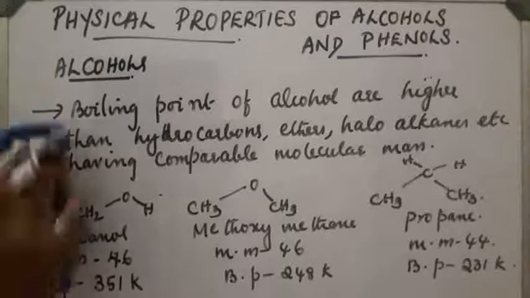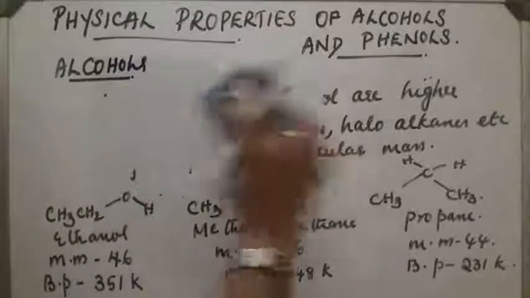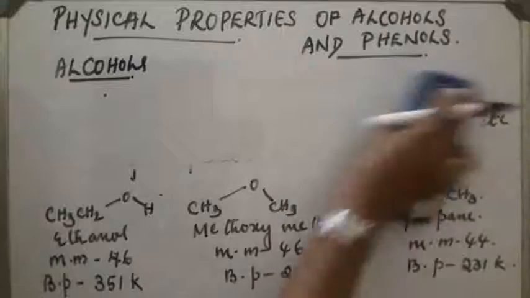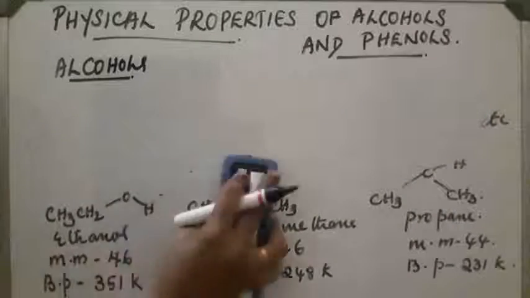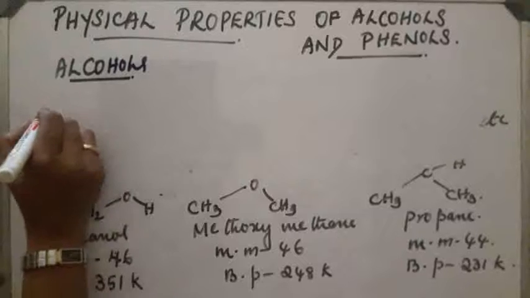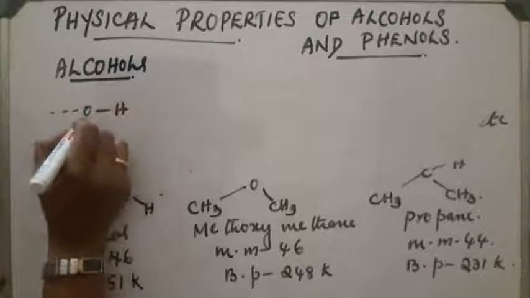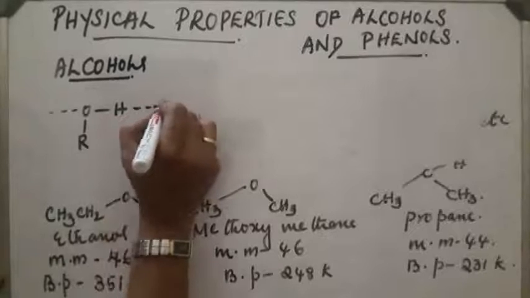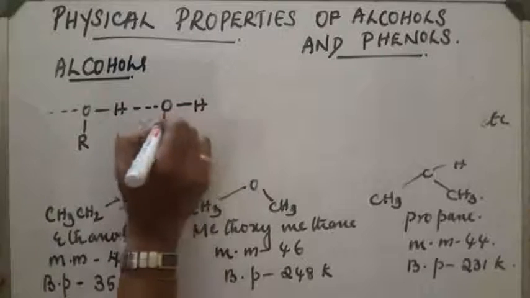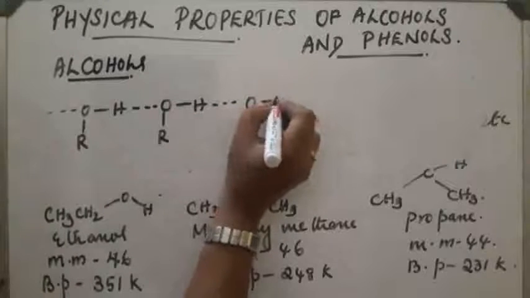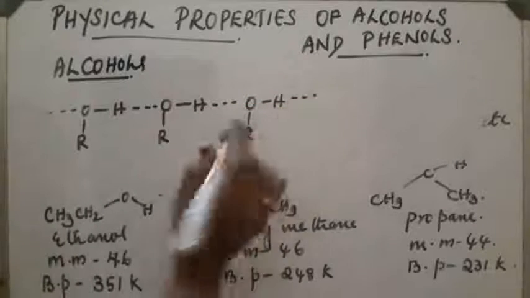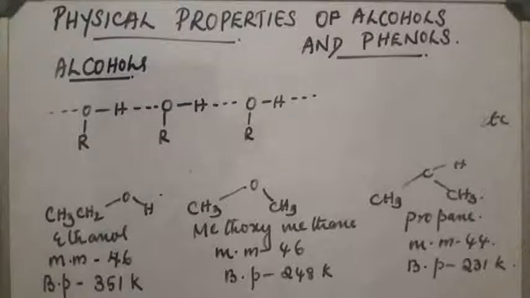So the compound will be associated like this, due to intermolecular hydrogen bonding. See here, ROH, ROH, ROH. So there will be intermolecular hydrogen bonding. So they get associated. All the molecules are associated. It's very difficult to break the bond. So in the case of ethanol, the boiling point is very high compared to the other two.